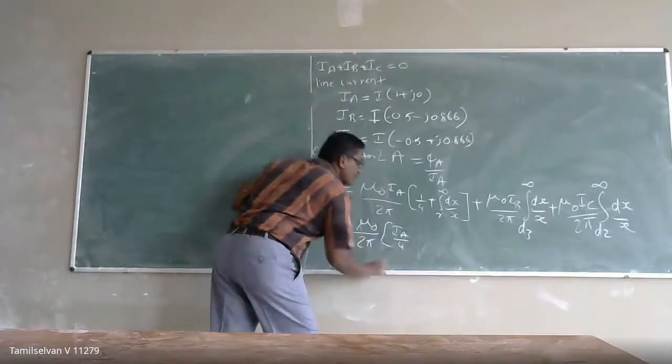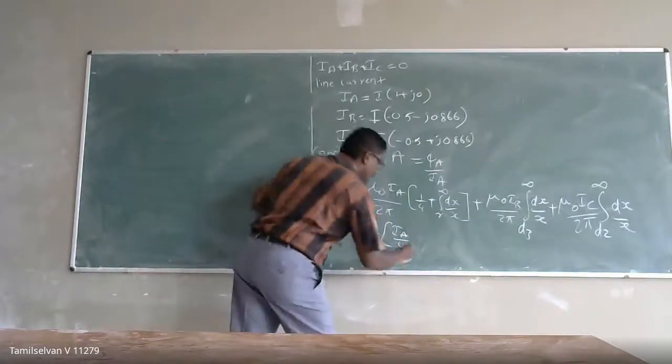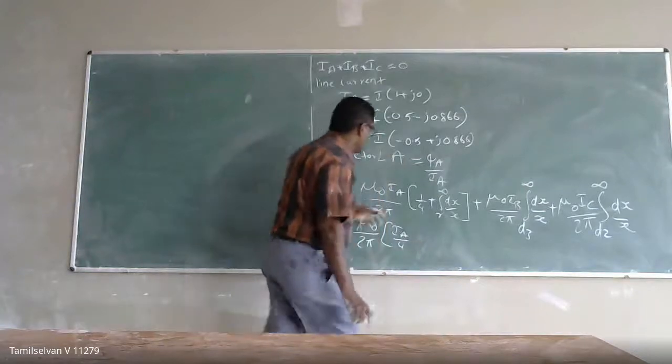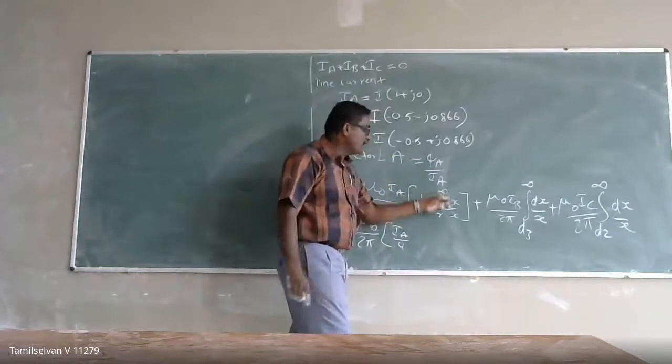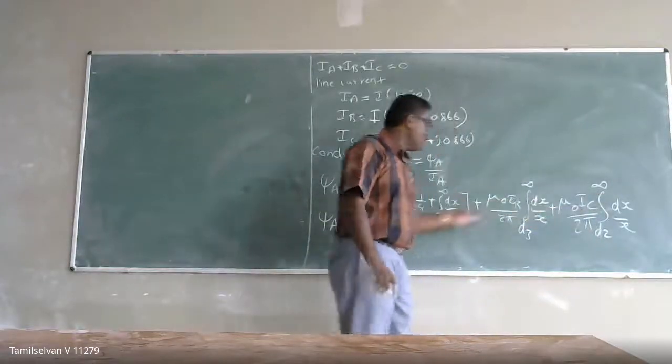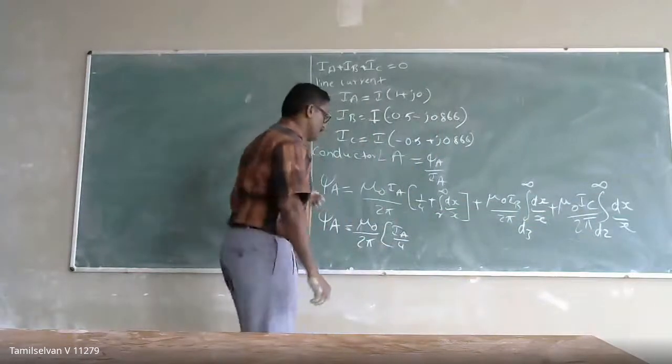IA by 4. Again here I will get log base e of infinity, log base e of infinity, and log base e of infinity. If I club them, that will become 0.